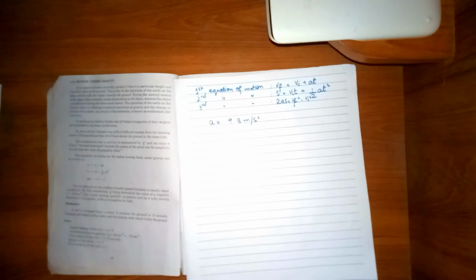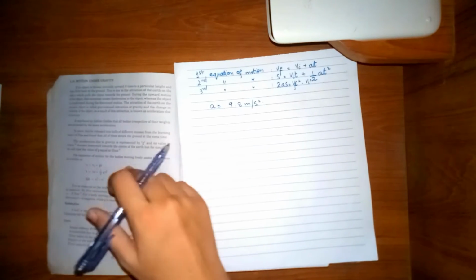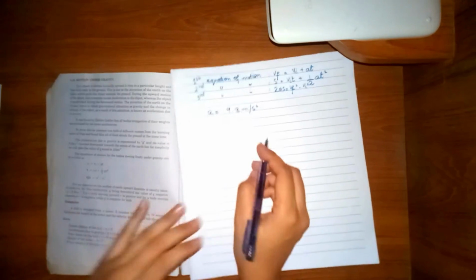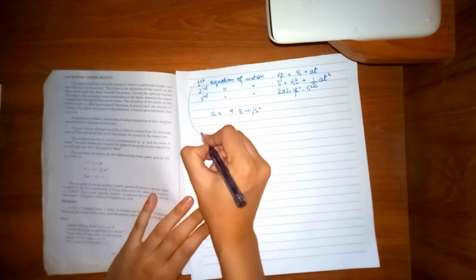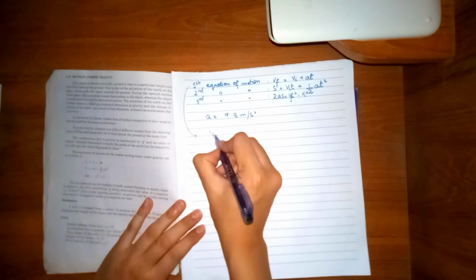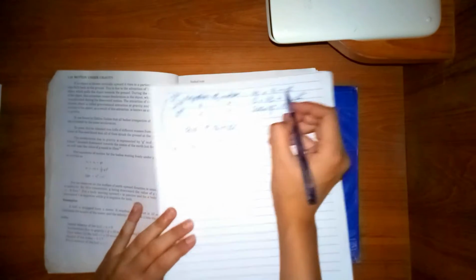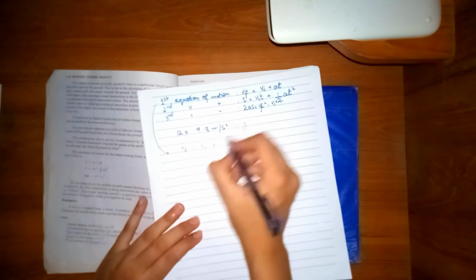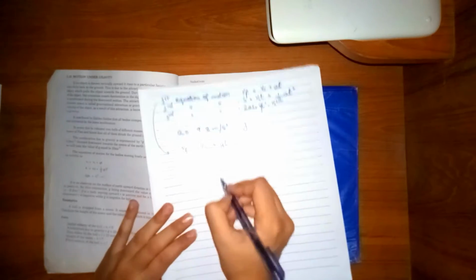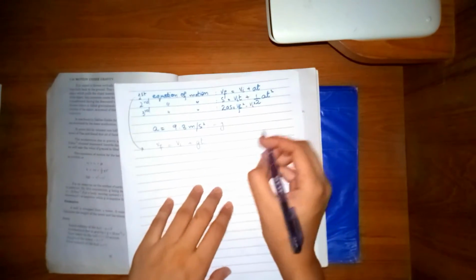So to summarize and to find the equations of motion with respect to motion under gravity, the first equation of motion is going to turn like this: Vf = Vi + gt. Here only two changes will occur in all of these equations.